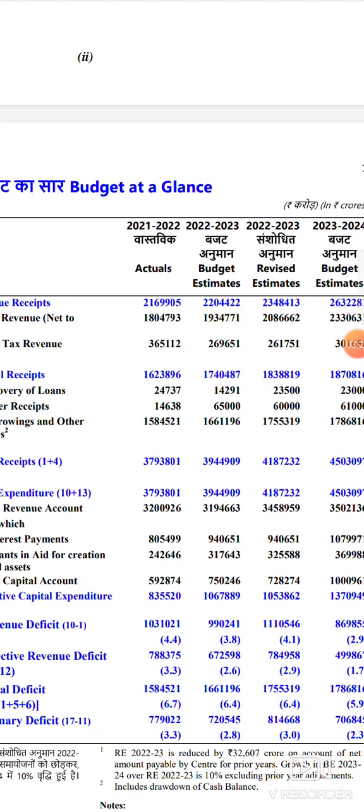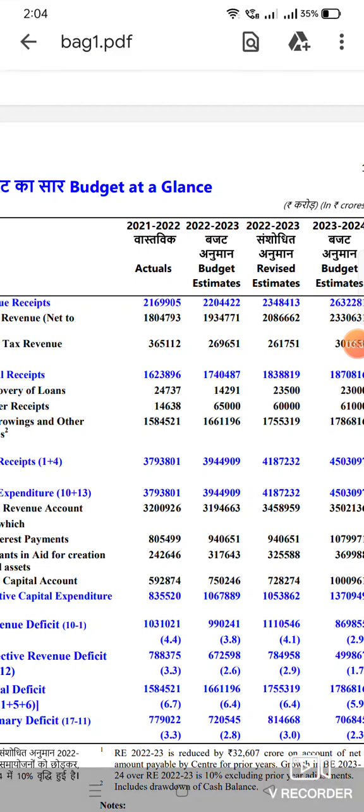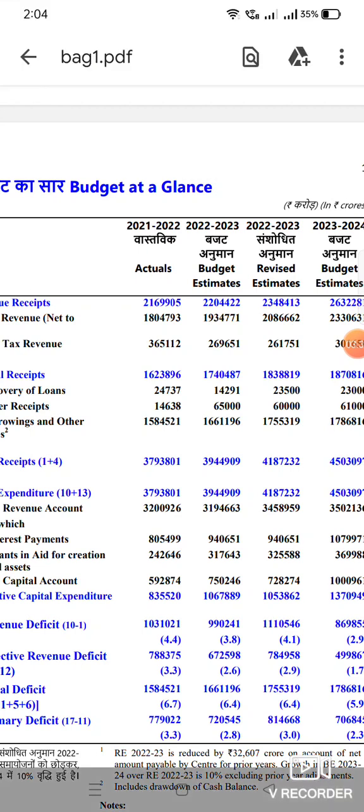I hope you understood. On 1st February 2023, nearly 10 months of financial year 22-23 had already been completed. The only pending part is some 2 to 3 months. So the revised estimate is a blend of actuals and budget estimates. But for 21-22 we have actual figures. Why? Because the C&AG audit also will be completed. So 21-22 has actual figures.